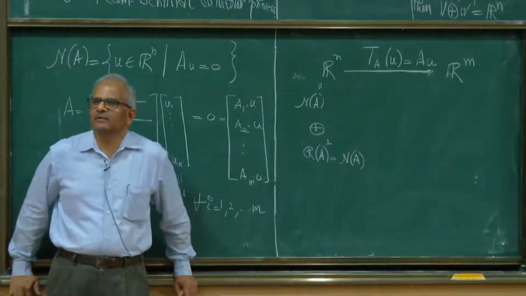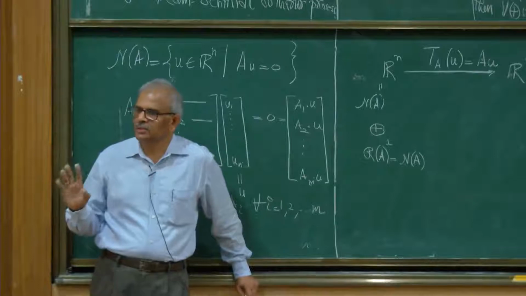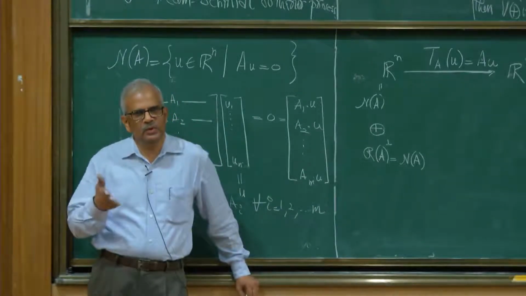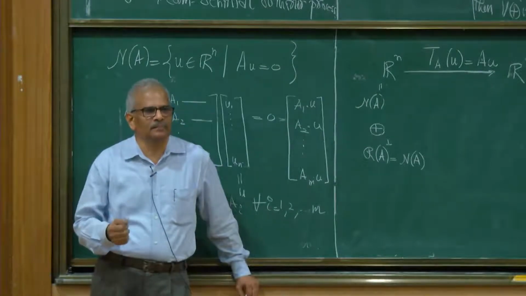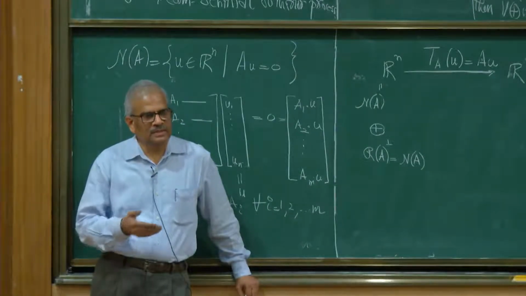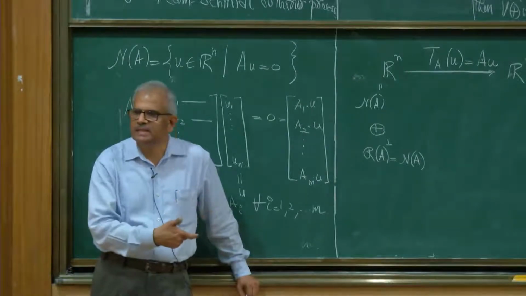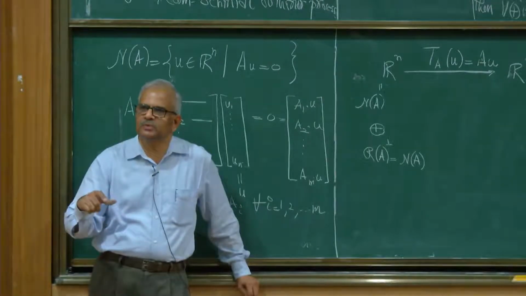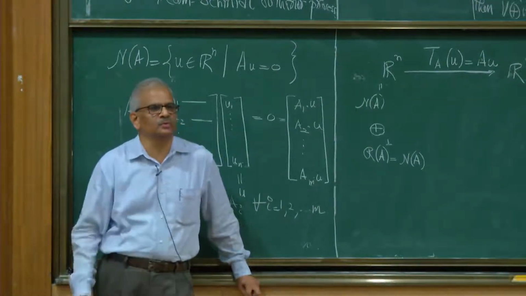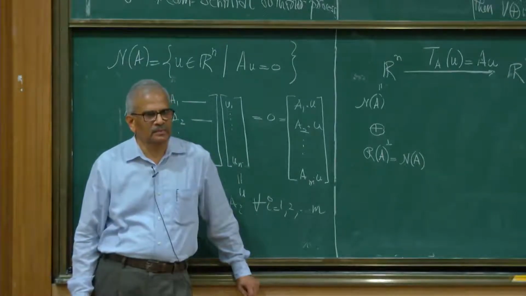Is this clear to everyone? There are 4 fundamental subspaces associated with the matrix, and 2 of them live inside Rn, and the other 2 live inside Rm. The subspaces which live inside the domain space are the null space and its perpendicular subspace. The perpendicular subspace to the null space happens to be the row space of the matrix. Okay?